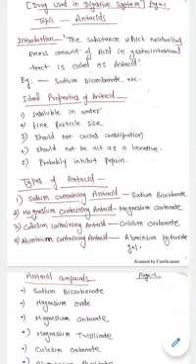So antacids are the drugs used in the digestive system. So what are the antacids? Antacids are basically substances which neutralize excess amount of acid in the gastrointestinal tract.